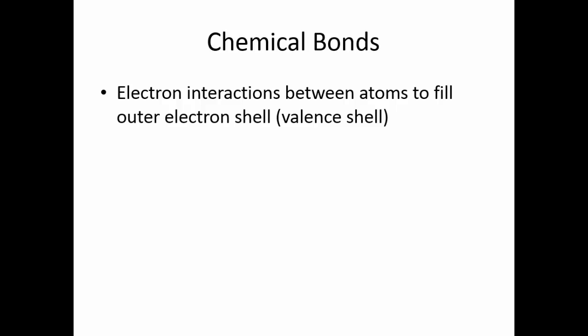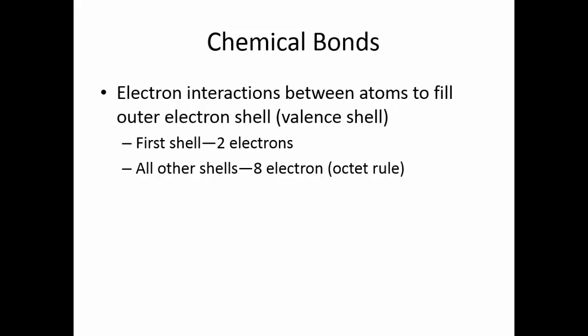Electrons want to have their outer electron shell full of electrons. We sometimes refer to this outer shell as the valence shell. The first shell of every atom will only hold 2 electrons, and then it's full. But all of the other shells hold 8 electrons. This is sometimes referred to as the octet rule.